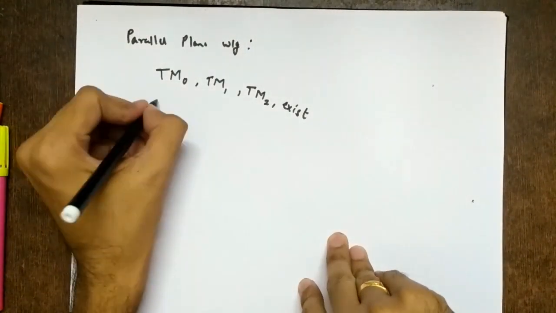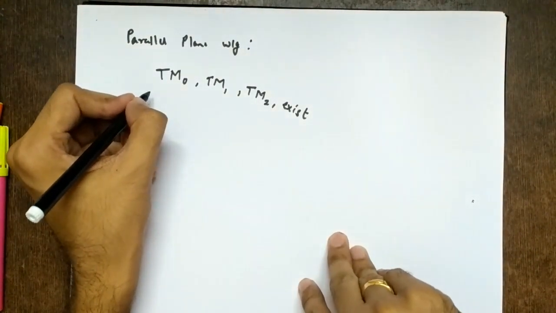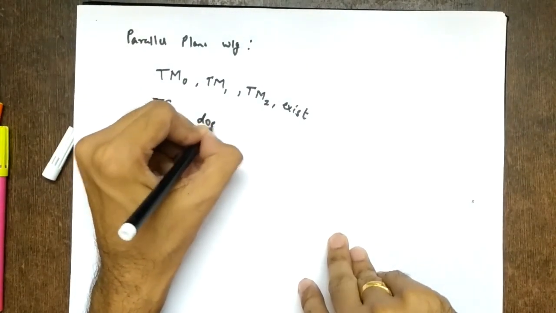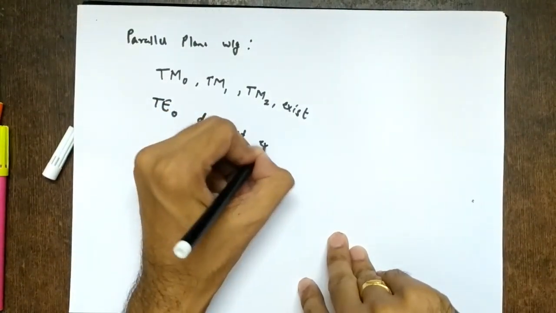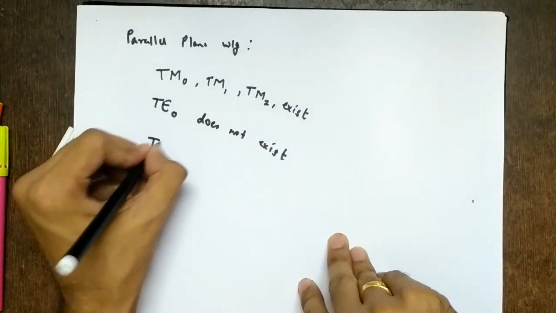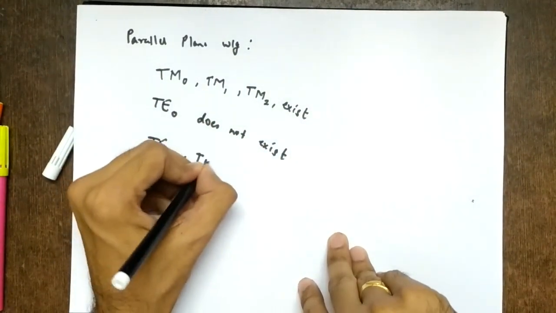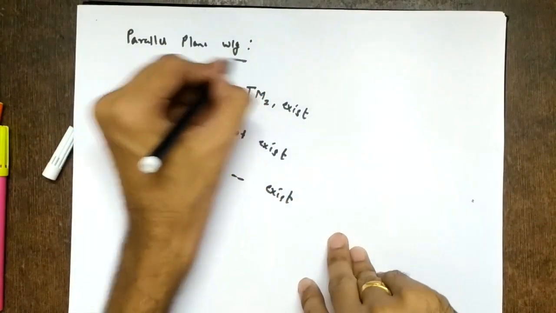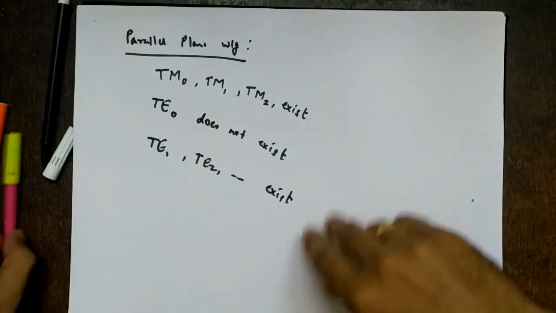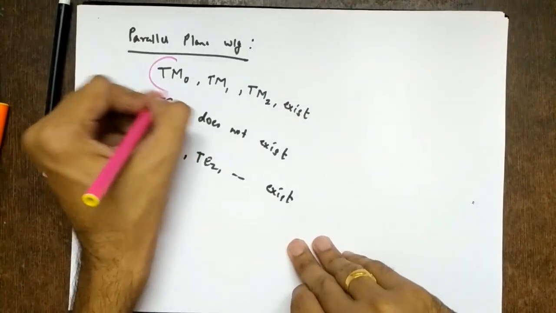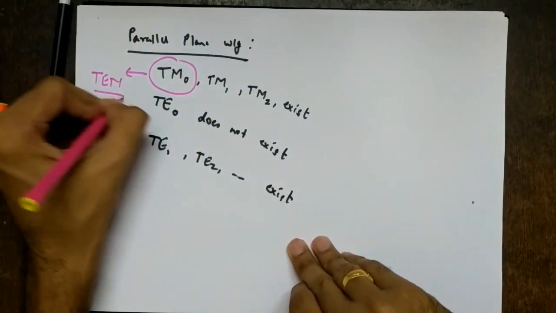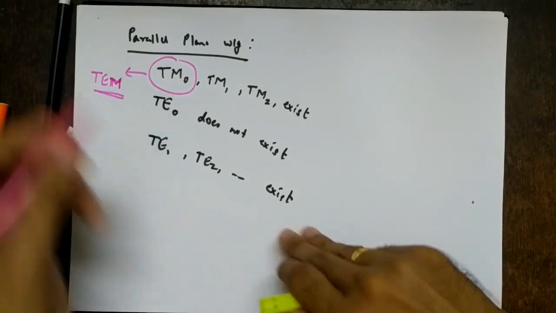And for TE modes, TE0 does not exist, so the modes start from TE1, TE2, etc. So this was for what? Parallel plane waveguide. Apart from this, we saw a very important case that TM0 mode is nothing but TEM mode in a parallel plane waveguide, right?